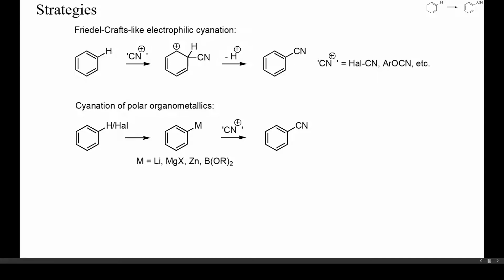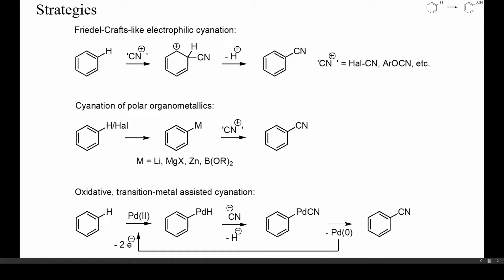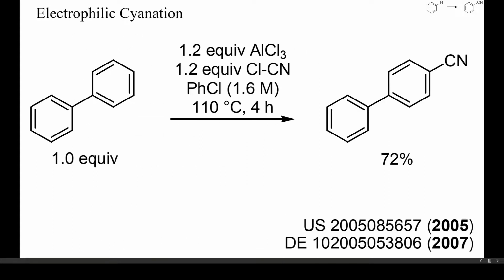If a given arene is too unreactive, or if the desired regioselectivity cannot be achieved with an unsubstituted arene, a polar organometallic may be used as nucleophile instead. These can be generated by direct metallation or from an aryl halide. Some oxidized noble transition metals are sufficiently strong oxidants to metallate unsubstituted arenes directly, in particular if a chelate complex can be formed. This enables catalytic oxidative cyanations, but again, regioselectivity can be an issue. I'll show you now some specific examples of each of these three strategies, so you get an idea about the scope and the required reaction conditions.